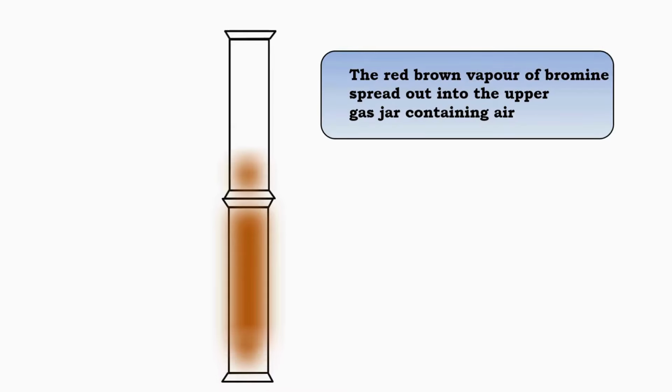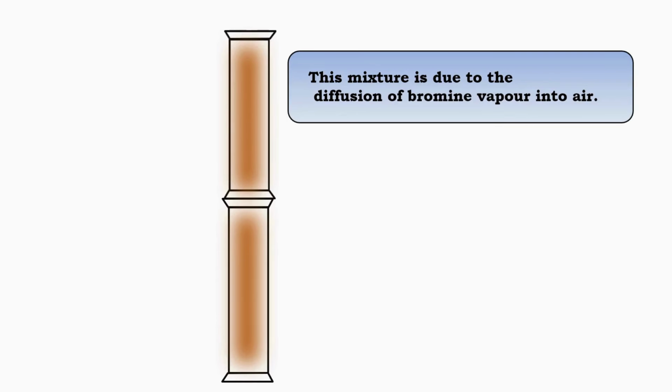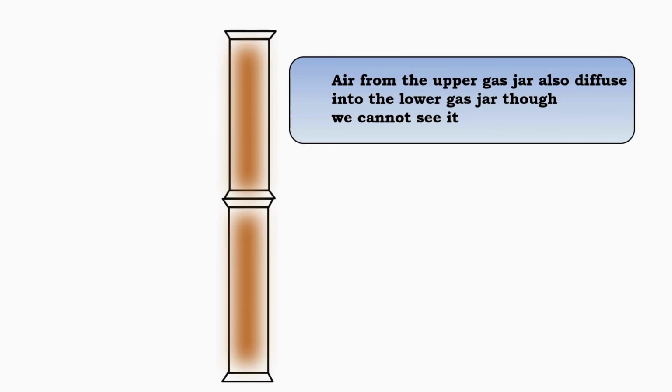As the bromine vapor starts to spread, we notice that the upper gas jar, which initially contained colorless air, also begins to turn red-brown. This happens because the vapor is diffusing into the air. This mixture of air and bromine vapor occurs due to the diffusion process. Bromine molecules are gradually spreading through the air, even though we can't see the individual particles. Similarly, air from the upper gas jar also diffuses into the lower gas jar, although we cannot see it happening. This invisible diffusion is a result of the motion of gas particles.